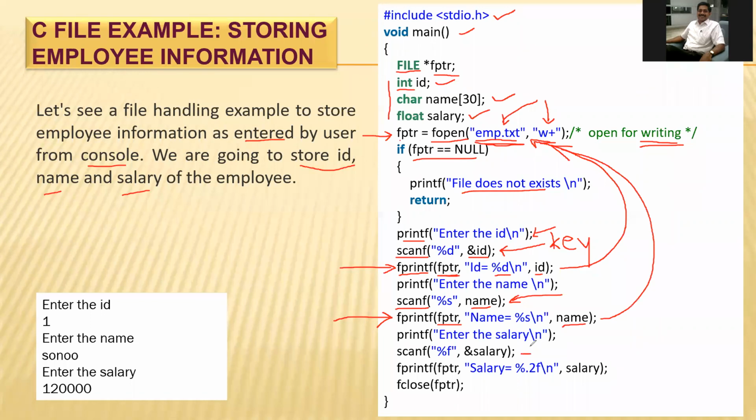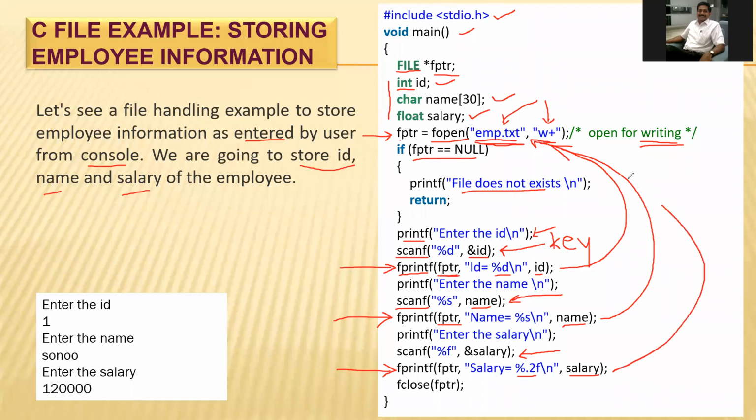Okay. Now what is the next value? Enter the salary. Salary will be float, so we have given %f here. %f is used for getting a float value. So salary will always be a float value. The next fprintf statement will store the value of salary inside the emp.txt file.